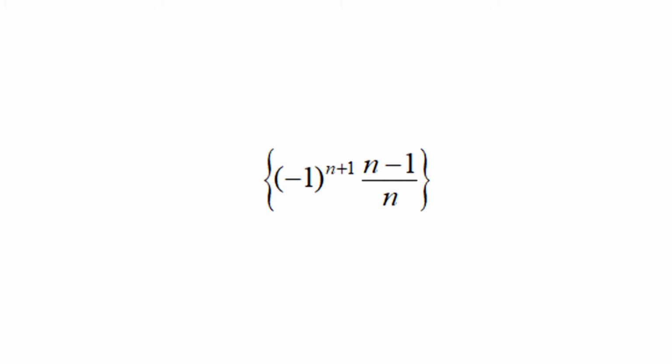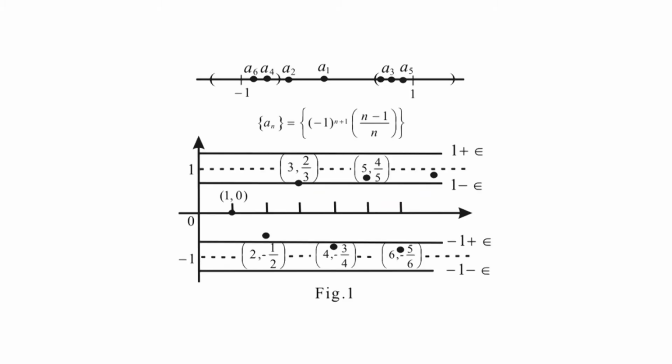We now show that the sequence (-1)^(n+1) times (n-1)/n diverges. Take a positive epsilon smaller than 1 so that the bands shown in figure 1 about the lines y equal to 1 and y equal to negative 1 do not overlap. Any epsilon less than 1 will do. Convergence to 1 would require every point of the graph beyond a certain index N to lie inside the upper band. But this will never happen. As soon as the point (n, a_n) lies in the upper band, the next point (n+1, a_(n+1)) will lie in the lower band. Hence, the sequence cannot converge to 1.